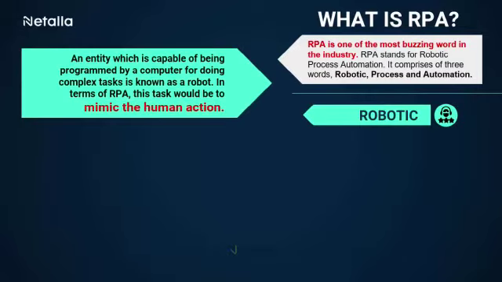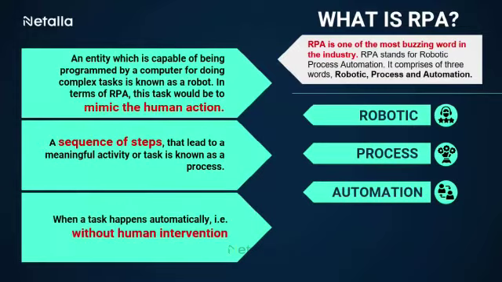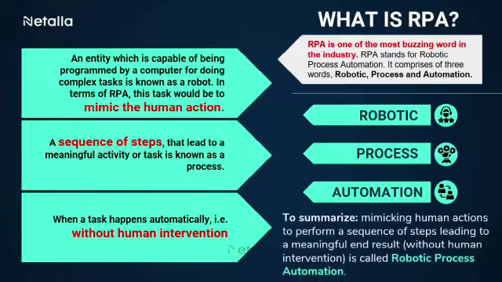Robotic means an entity which is capable of being programmed by a computer for doing complex tasks is known as a robot. In terms of RPA, this task would be to mimic the human action. Process is nothing but a sequence of steps which lead to a meaningful activity or a task. Automation means when a task happens automatically, that is, without human intervention. To summarize, mimicking human actions to perform a sequence of steps leading to a meaningful end result without human intervention is called robotic process automation.